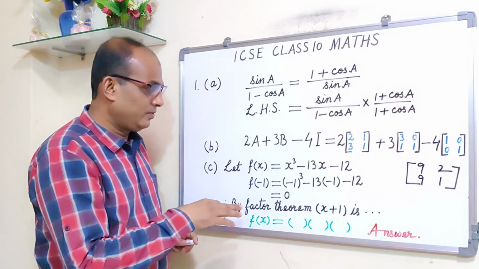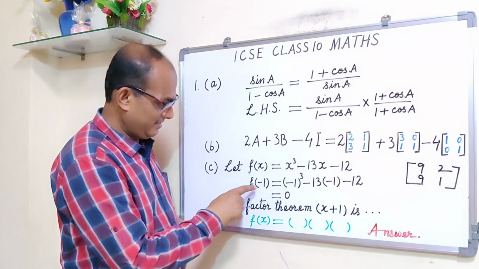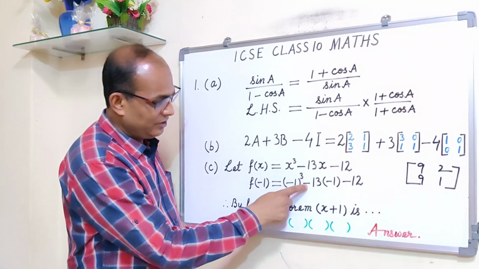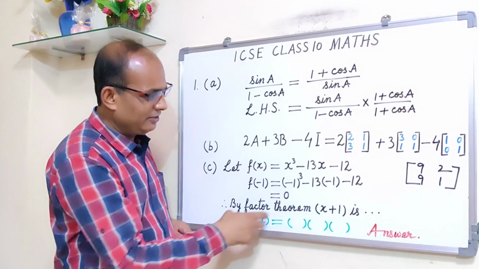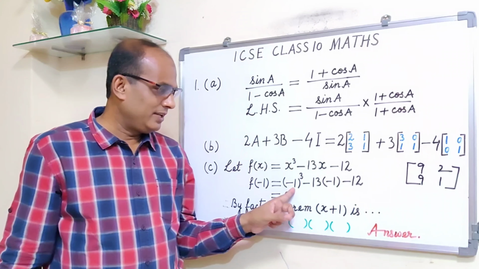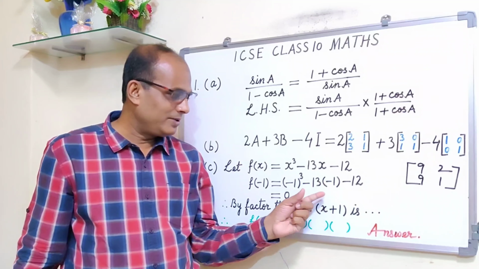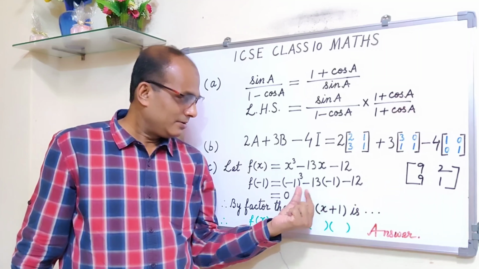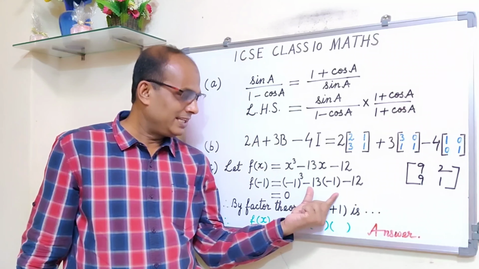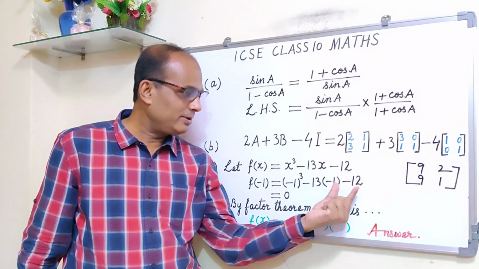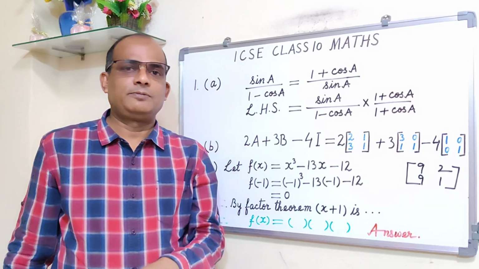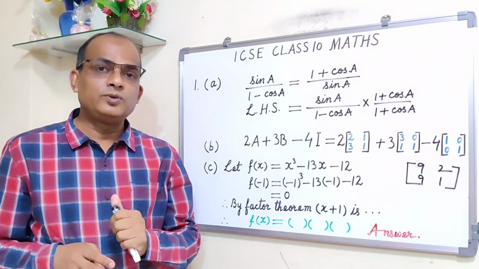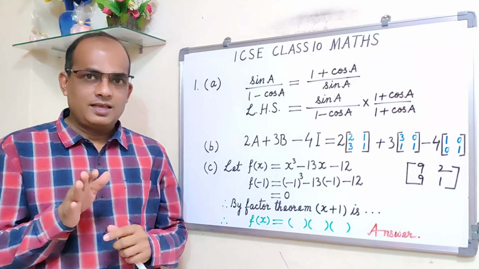So we are trying f(-1): minus 1 cube, minus 13 into minus 1, minus 12. When you simplify, this is minus 1, and minus into minus is plus 13, so minus 1 plus 13 means plus 12. Plus 12 and minus 12 is 0. You got 0.